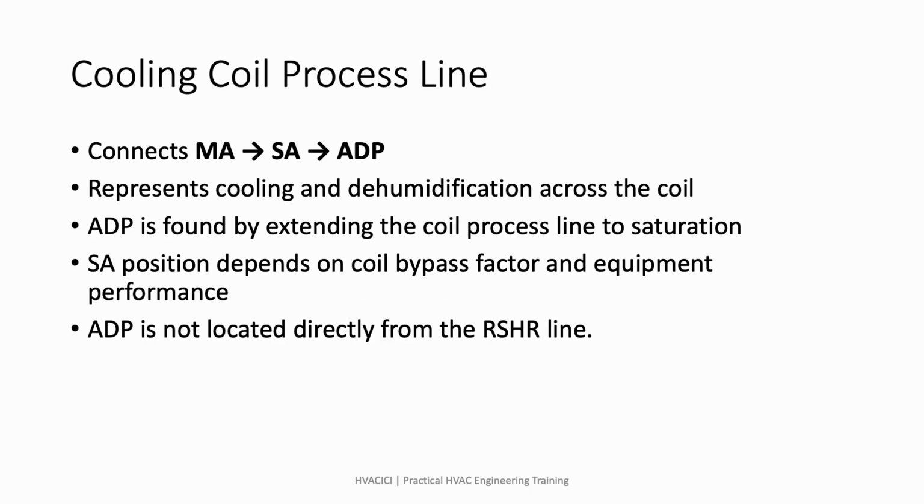The cooling coil process line starts from the mixed air entering the coil and moves toward the leaving coil condition. If we extend the coil process line to the saturation curve, we locate the apparatus dew point. The supply air point falls between the mixed air point and ADP, depending on coil performance and bypass factor.